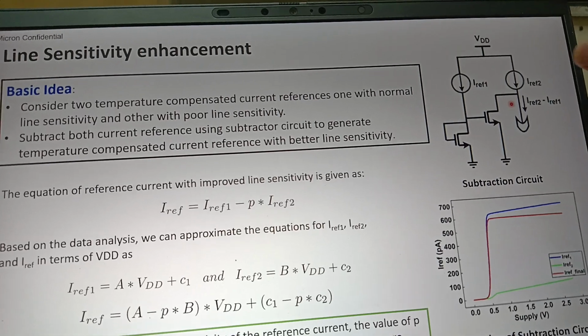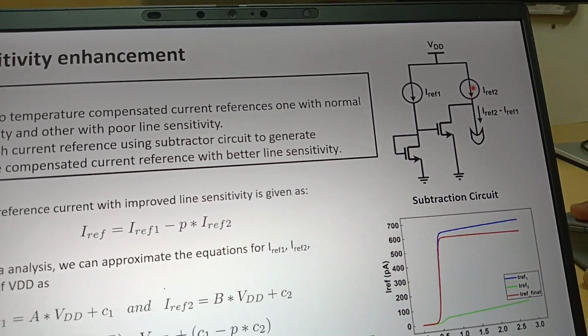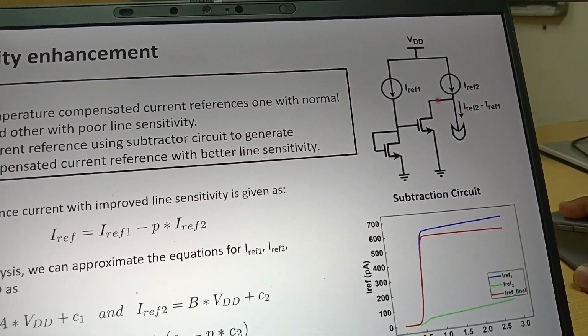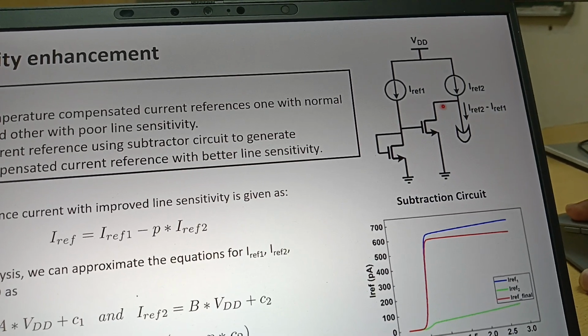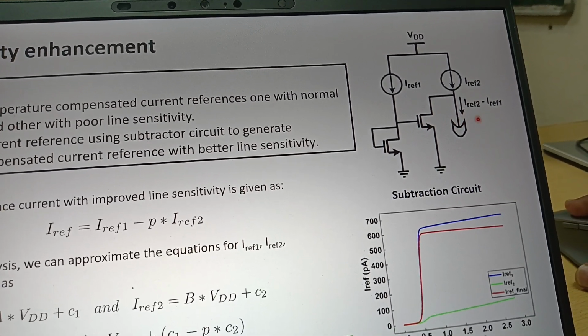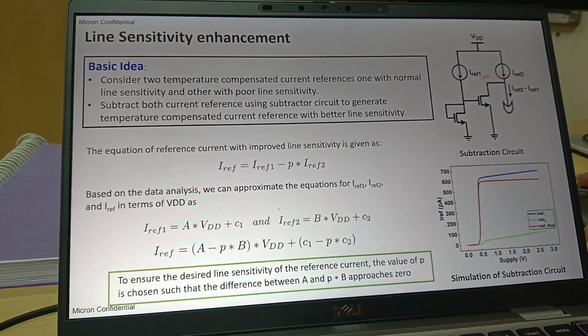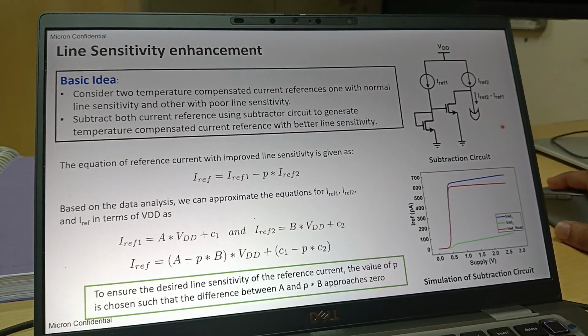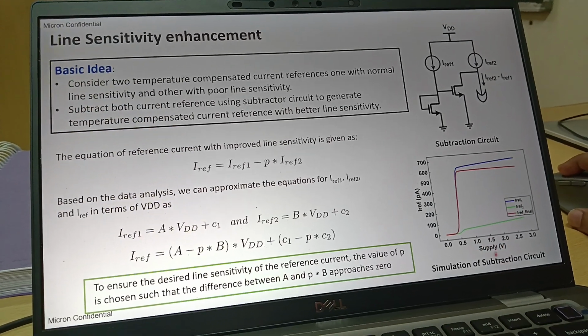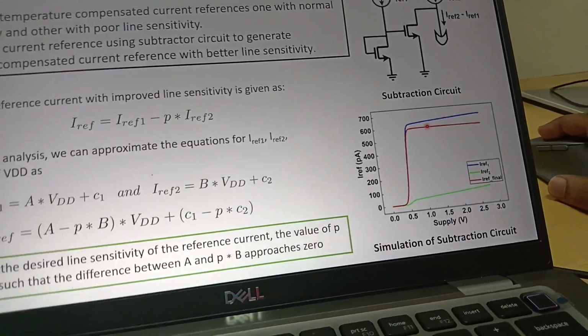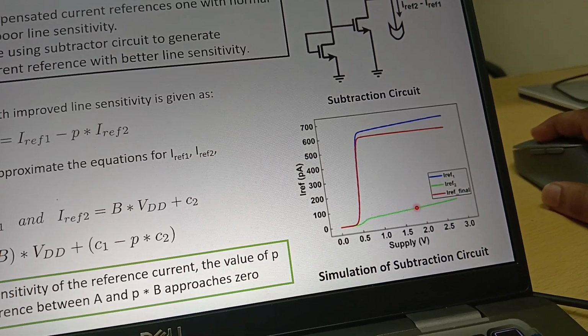So this is I ref which is coming out of this. We have I reference 2 coming from up, and I reference 1 is going through this node. So the output that we are getting is I reference 2 minus I reference 1. So we are able to subtract two circuit currents, right? This is nothing but a subtractor circuit. You can see in simulations also, let's say this blue one is I reference 1 and this green one is I reference 2.